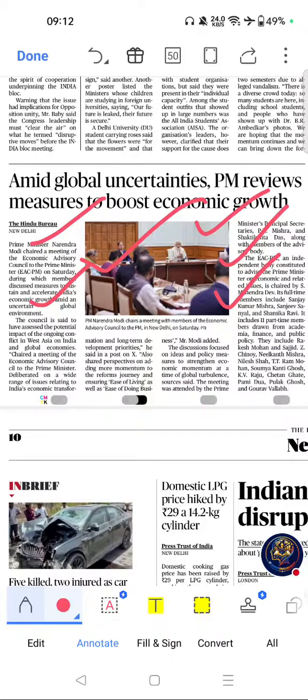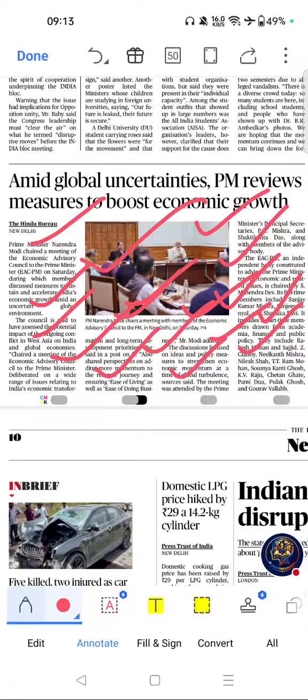EAC-PM is an important institution often asked in current affairs and relevant for banking, SSC and State Public Service Commission exams. Useful for understanding policy responses to global economic shocks. Key themes related to this topic are EAC-PM means Economic Advisory Council to PM, economic growth, ease of doing business, global economy uncertainty, and West Asia crisis.